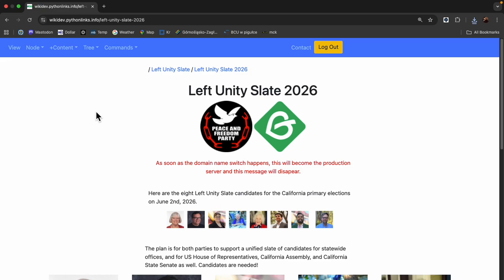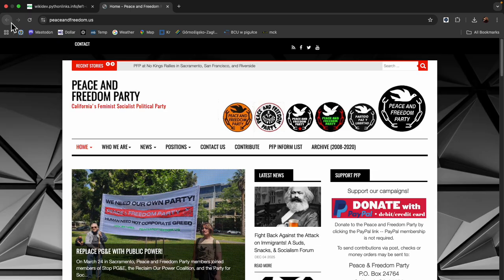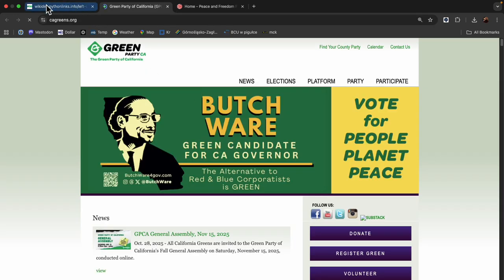Hello, here we have the new Left Unity Slate website for 2026. There's another page for 2024. At the top you can see the logo for the Peace and Freedom Party and for the Green Party. You can click into them. You can click into the Green Party one as well. Well, let's just equal time. Let's do that. Ta-da.